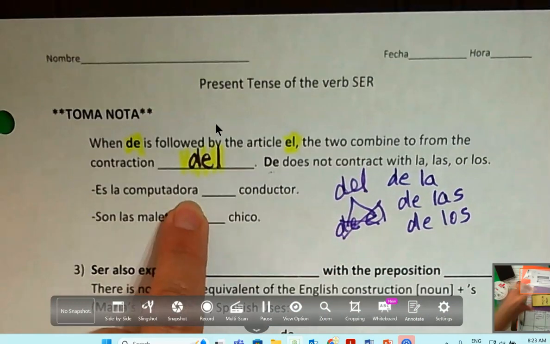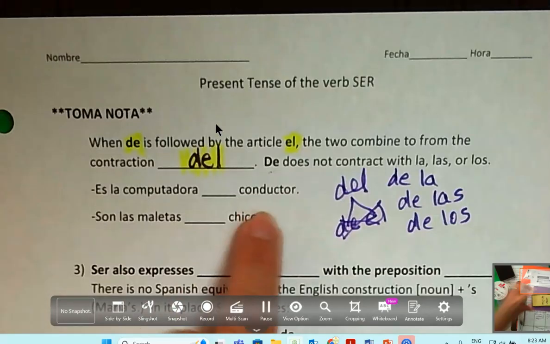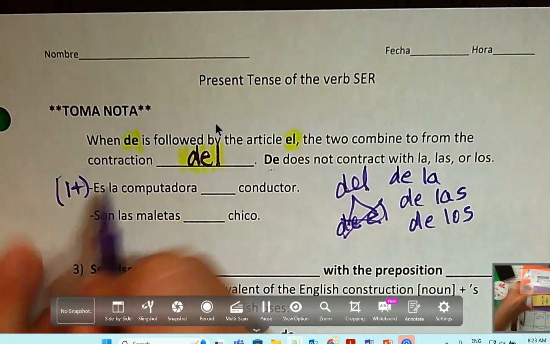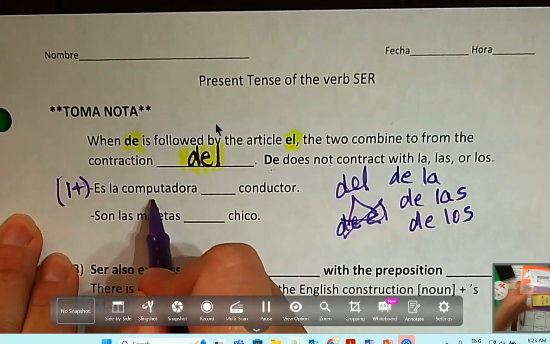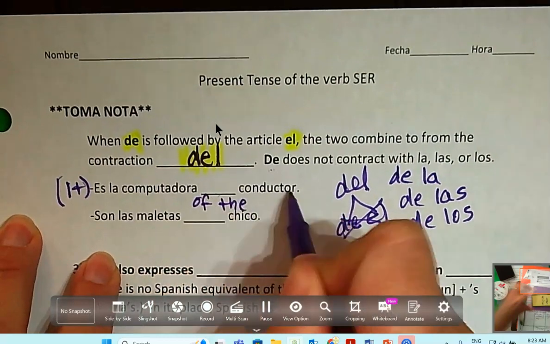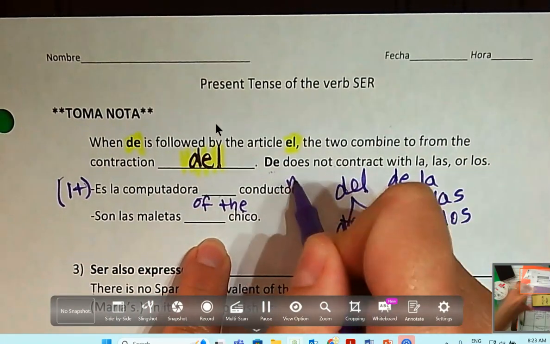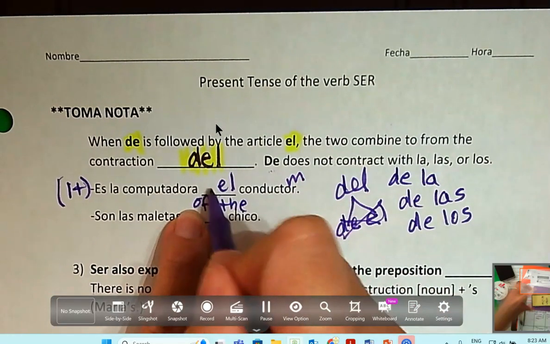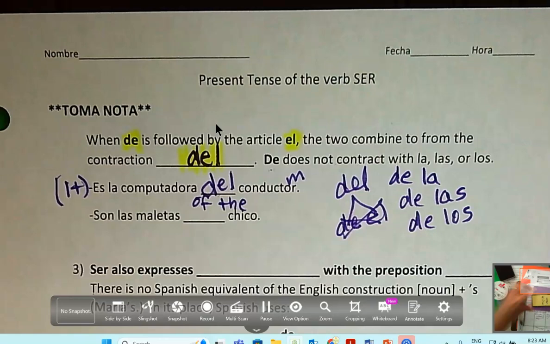Es la computadora of the conductor. Understood it, right? We have no subject out here. It is the computer. We want to say of the driver. This is masculino. This is going to give us el. But we know we can't put de in front of it. We're going to squish it together and do del conductor, right?